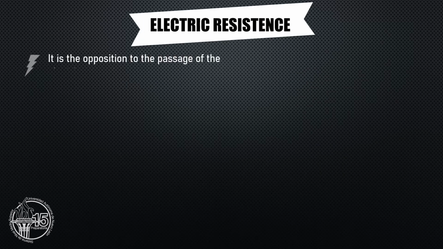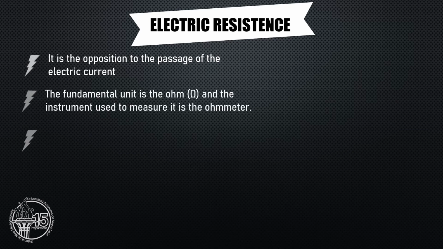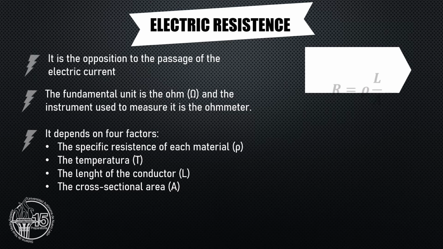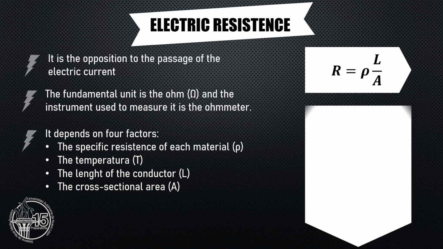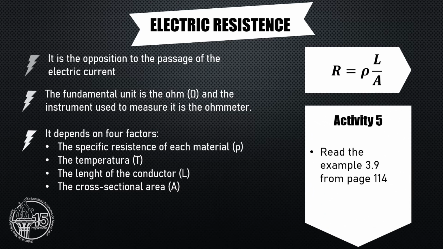Not all materials can conduct electricity in the same way. It depends on the electric resistance, which could be defined as the opposition to the passage of the electric current. The fundamental unit is the ohm, represented by the Greek capital letter omega. Actually, the electric resistance depends on 4 factors: the specific resistance of each material, the temperature, the length of the conductor, and the cross-sectional area.